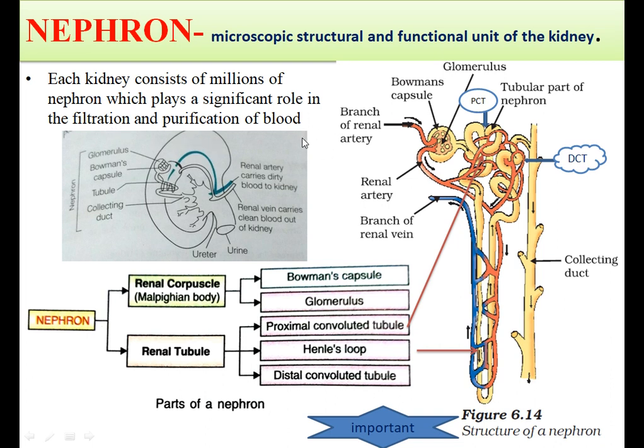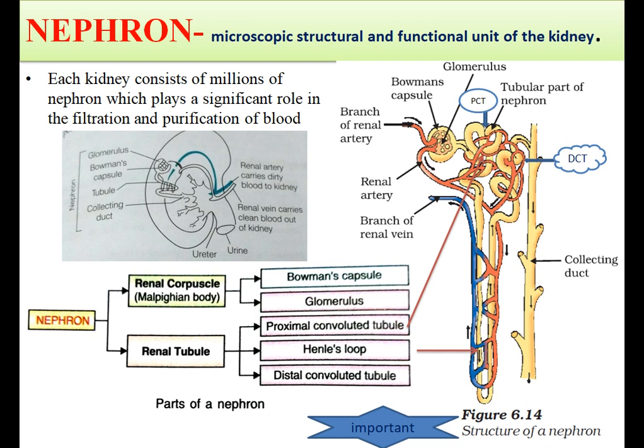Nephron helps to filter the blood and form urine. Each kidney is made up of thousands and thousands of tiny tubules which are called nephrons. So the important point is that nephron is the structural and functional unit of kidney.